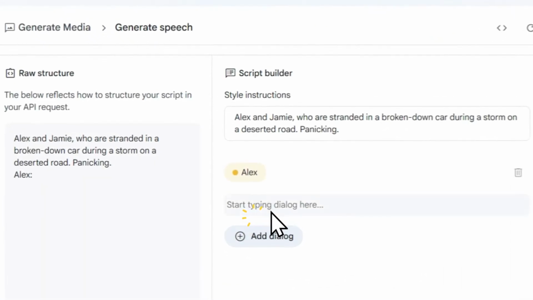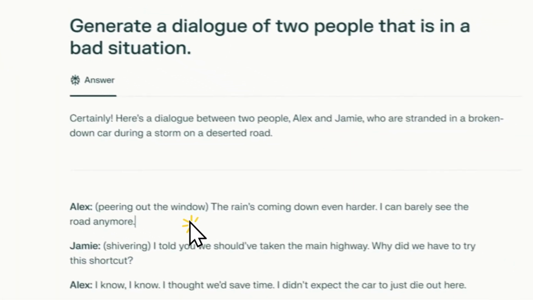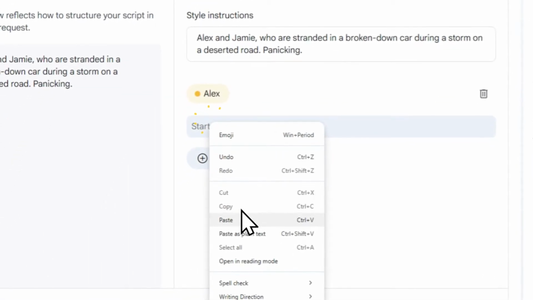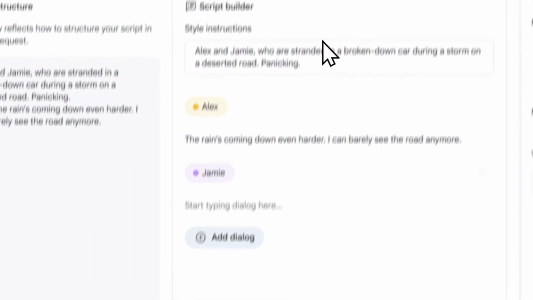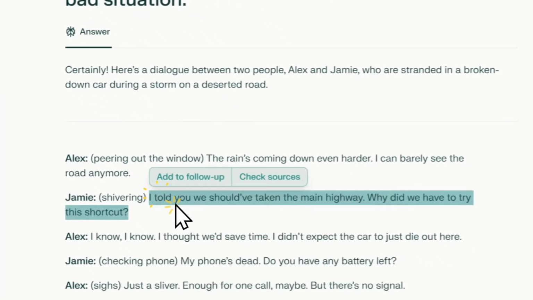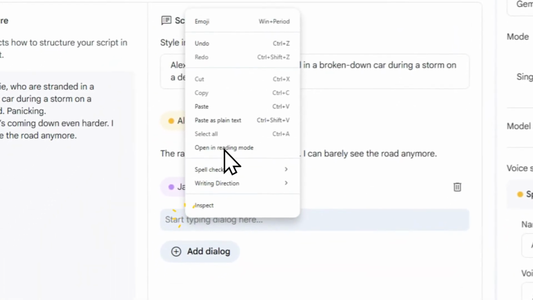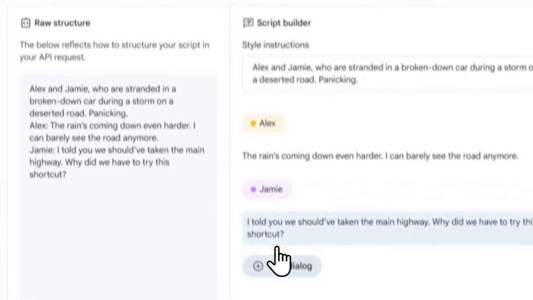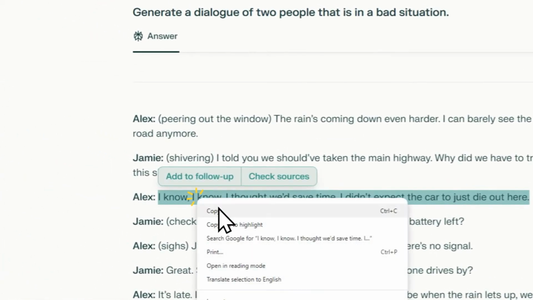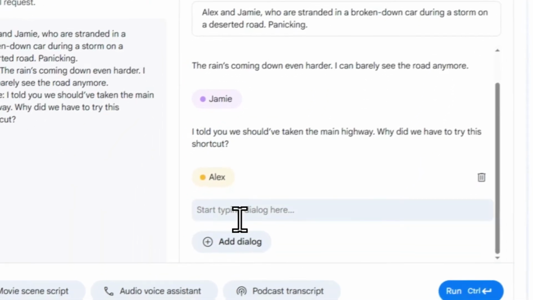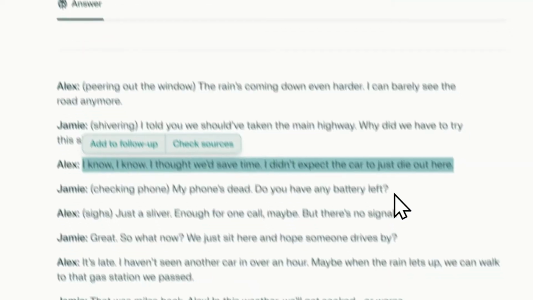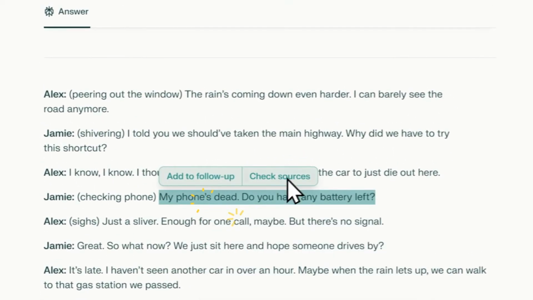Let's click this button, and I'm going to copy the first dialogue, which is from Alex. Just copy and paste and add another dialogue, and this one is for Jamie. Let's copy the text again. Don't worry, I'm not going to copy all of them. I'm going to just show you a few examples, and maybe this one. All right, let's paste that again. And lastly is for Jamie. All right.